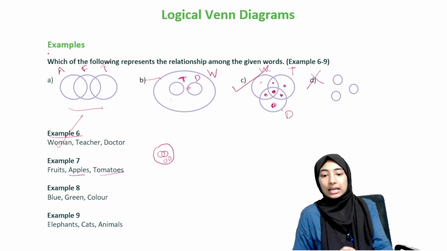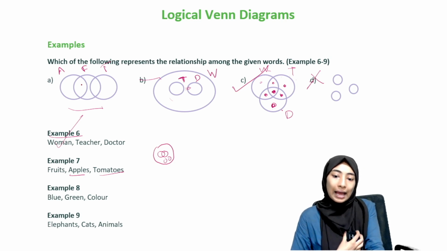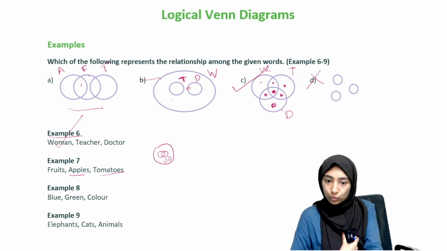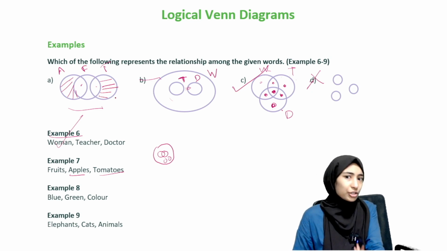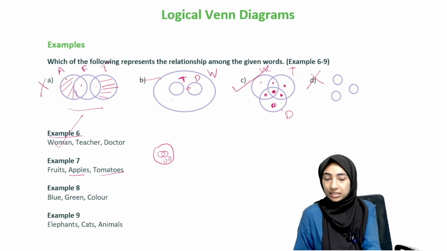Here what are we saying? We are saying that some apples are fruits, some tomatoes are fruits. But then what does this sector mean? This section means there are apples which are not fruits, and this section means there are tomatoes which are not fruits. Is that right? No, all apples, all tomatoes are fruits. So this is wrong. This cannot be.